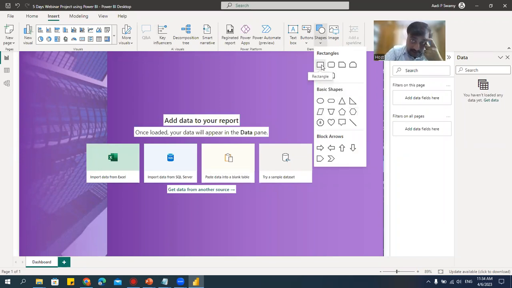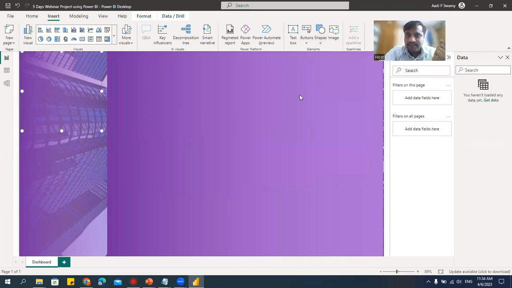But let me take one shape. See, I'll just click on this. I'll get one shape here like this. I will keep it here. Just keep it here. Try to adjust. Now you don't have to adjust exactly. Just keep it as is. I wanted 3 charts. This is not actually the report. This is the layout that I'm creating, the placeholder. I'm selecting this and we'll try to format this.